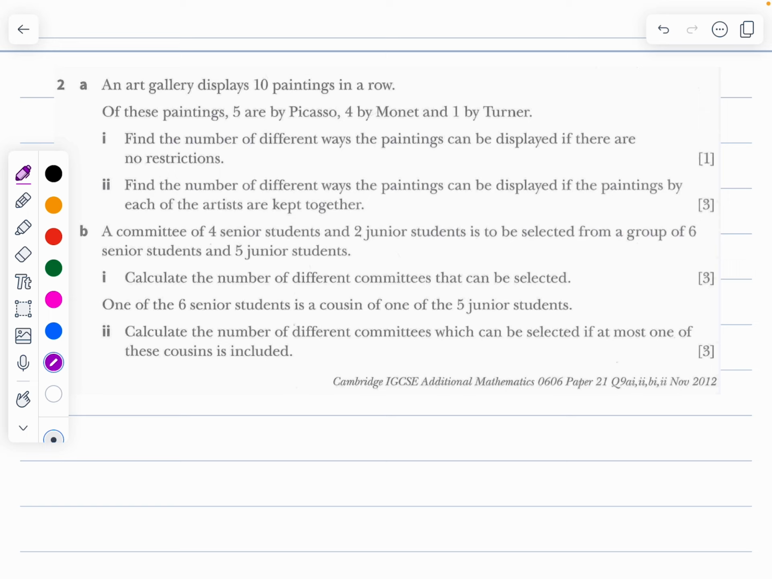Find the number of different ways the paintings can be displayed if there are no restrictions. There are no restrictions for this one. So he's asking us to find the different ways of arranging the paintings. We can arrange them in an order. So let us see how that is possible. How many paintings are there? There are 10 paintings and we are supposed to arrange them in a row.